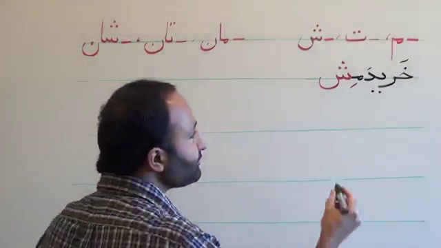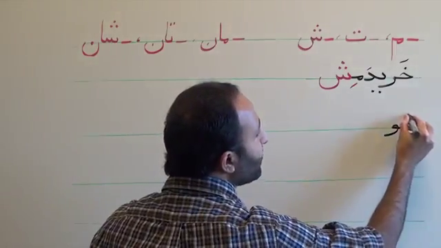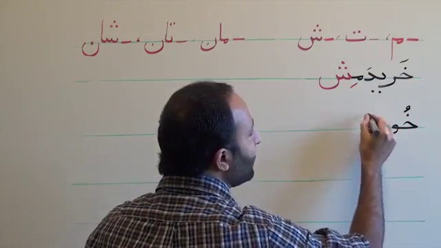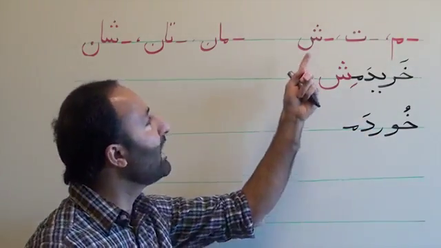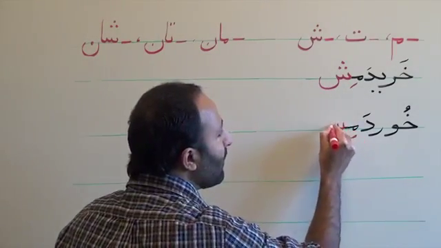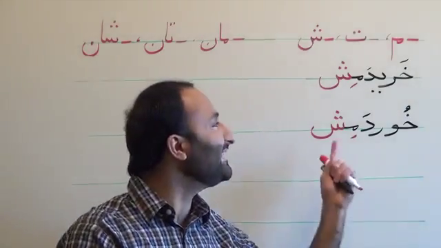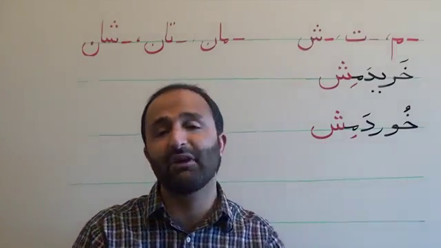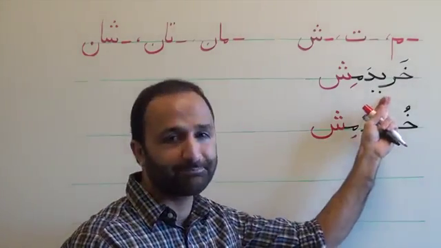Another example, the verb خوردن, to eat. Now خوردم, I ate. Now if you attach shin again, it is خوردمش. I ate it. So it's important. It functions as an objective ending whenever it is attached to a verb.